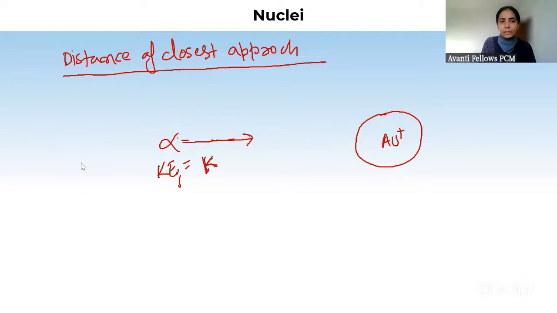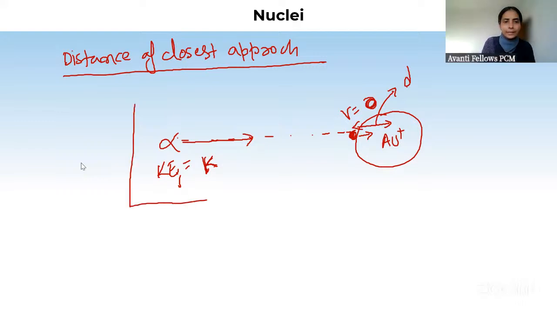And when it will come closer to it, at the point where its velocity will become zero, if velocity is zero, it won't move further ahead. So this is the distance of closest approach. Take this distance as d. So you have to calculate it. How will you do the calculation?